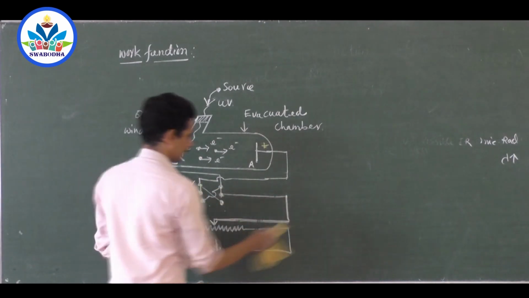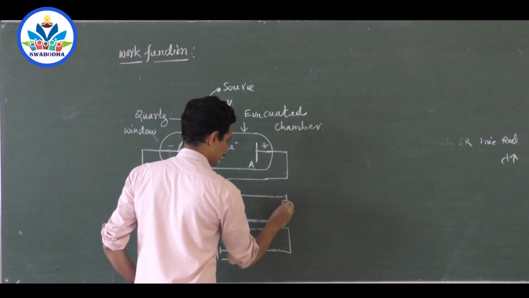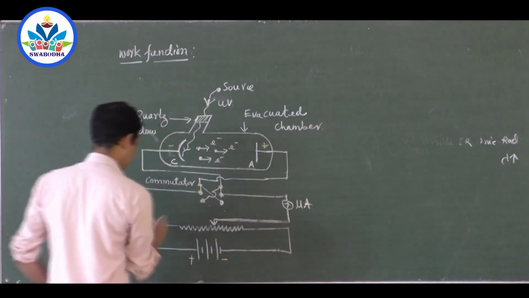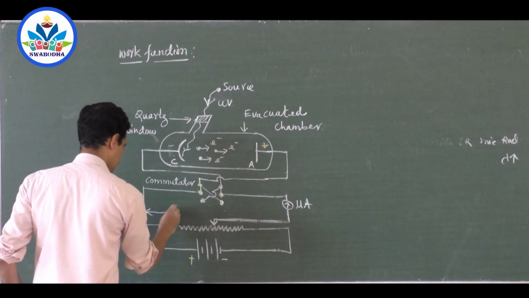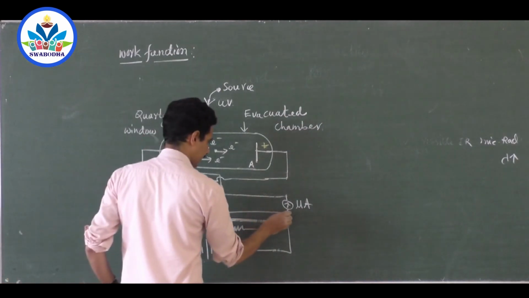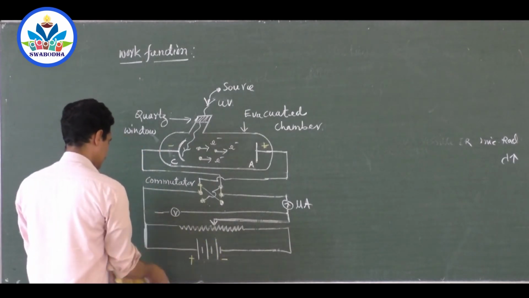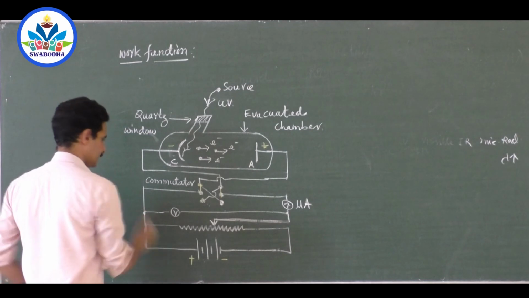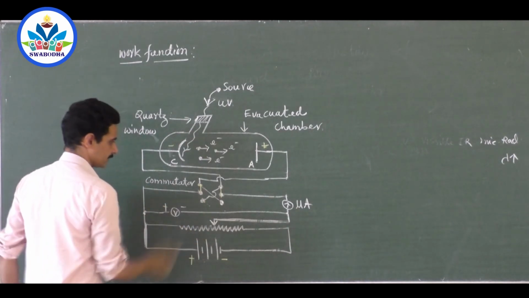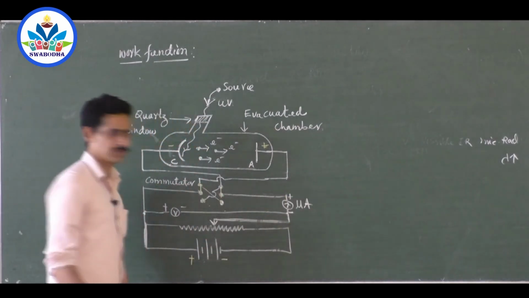So I will connect an ammeter here. Which ammeter? A very, very sensitive ammeter. It is a microammeter. And I can connect a voltmeter also here between this, so that I can find out how much voltage I am supplying. Okay, this completes the circuit. For this last connection, it is over. And plus, minus: this is plus and the other end is minus. This much you have to write.